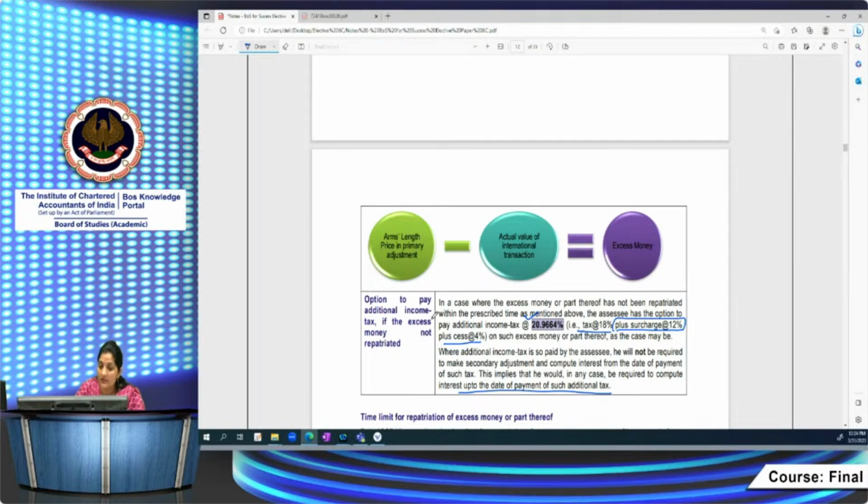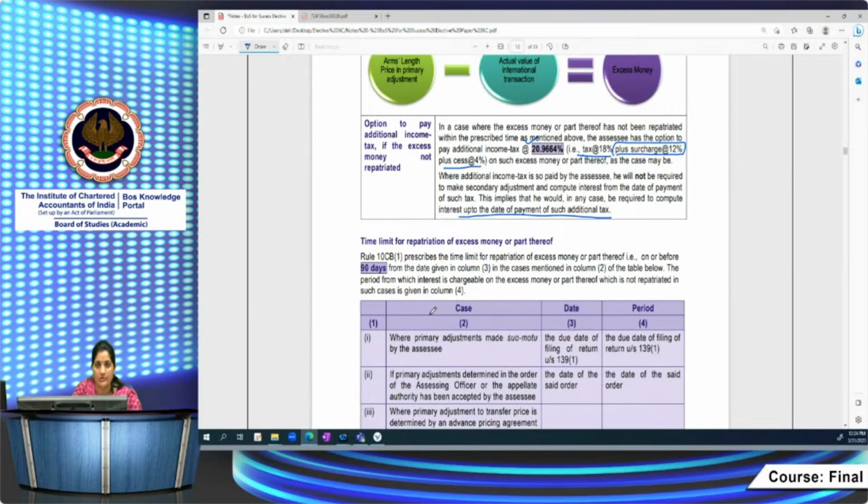Now let's see what the time limits are. Just quickly revise those time limits: from when the assessee is required to repatriate the money, what is the time limit with the assessee for repatriating that money, and in case he is not repatriating that money within the prescribed time, from which date the interest has to be computed. Rule 10CB prescribes the time limits for repatriation of excess money and for computing the interest chargeable on excess money which is not repatriated from a particular date.